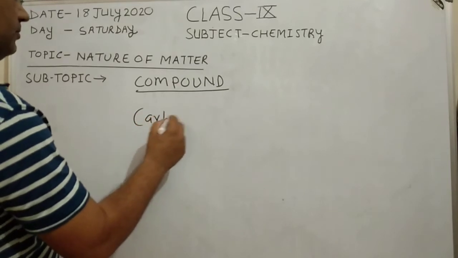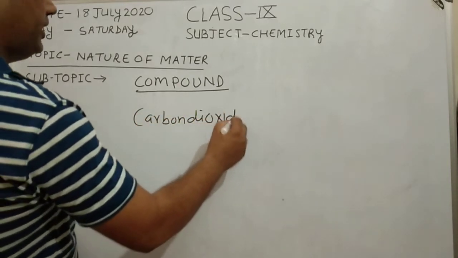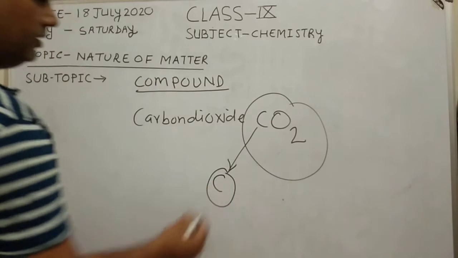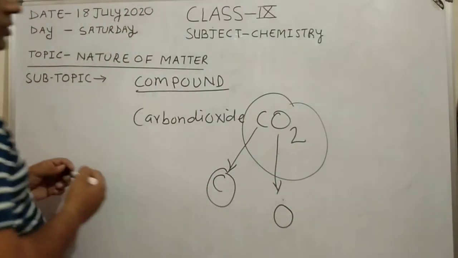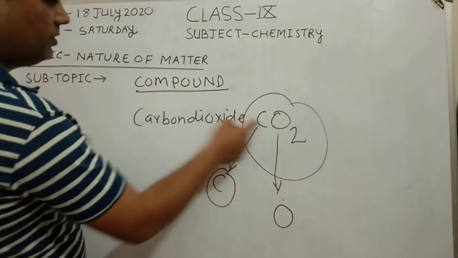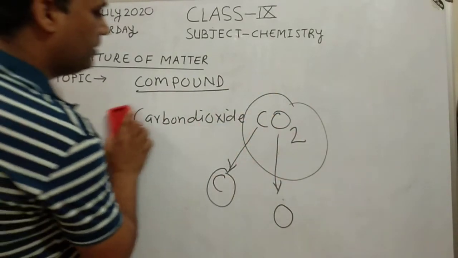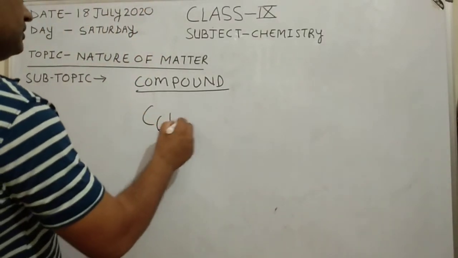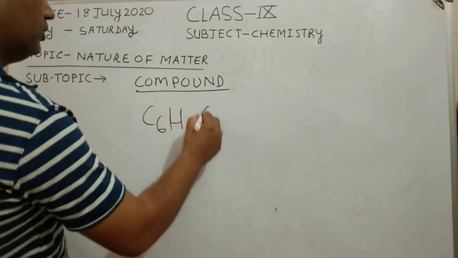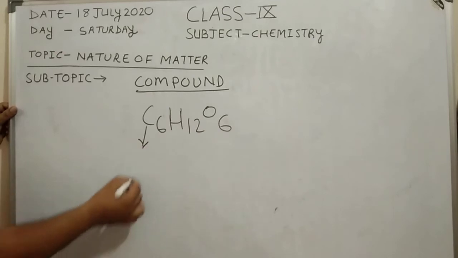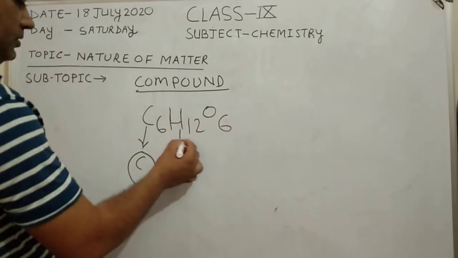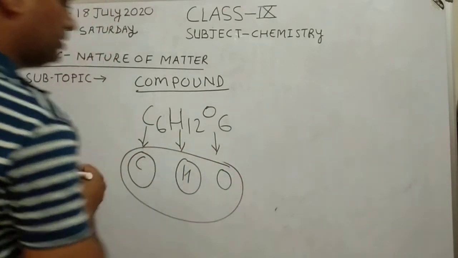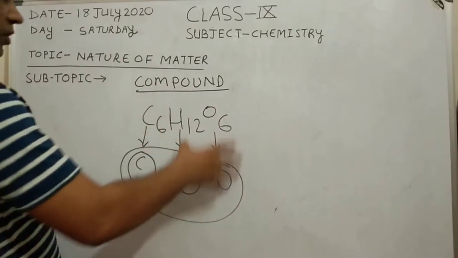Carbon dioxide, CO2, it is a compound because it contains one element, carbon, and second element, oxygen. So CO2 is a compound because it contains two different types of elements. Glucose, C6H12O6. It is a compound because it contains one element, carbon, second element, hydrogen, and third element, oxygen. So it is a compound because it contains three different types of elements.